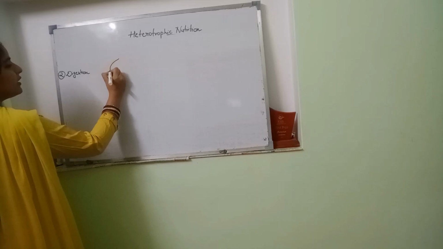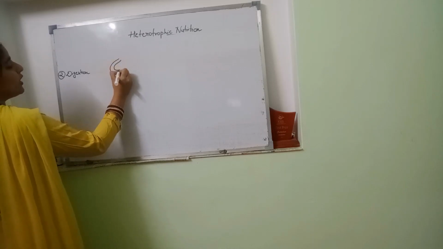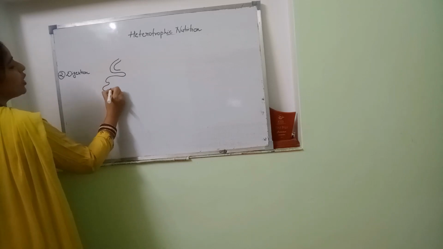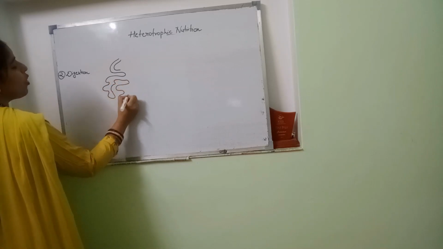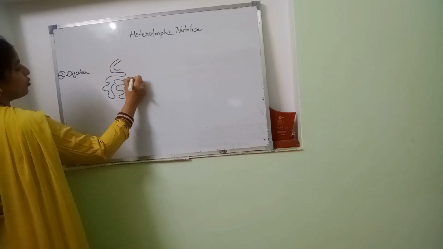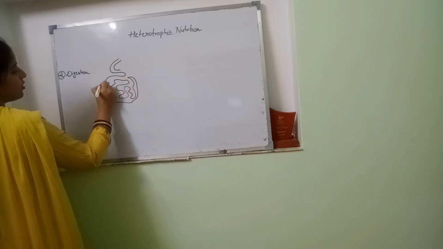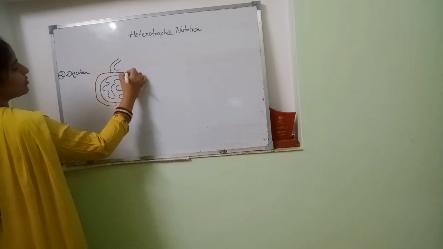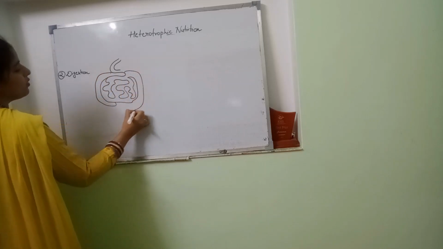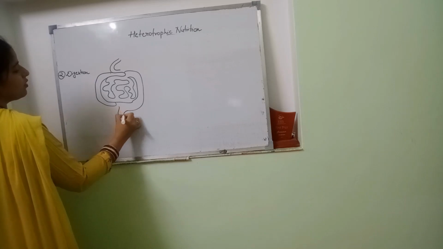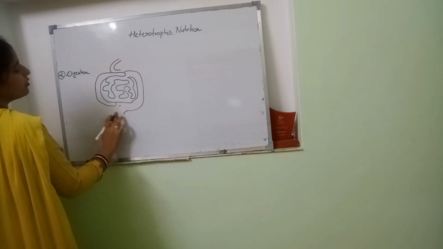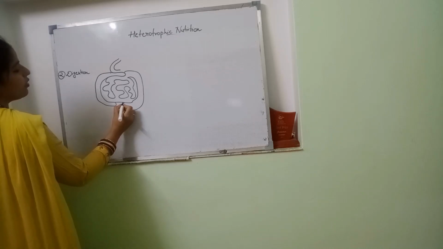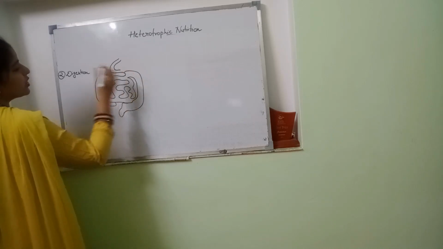So मेन से start करते हैं कि ये जो small intestine का first part था duodenum. Along with that we know that it is a very coiled, very long but narrow structure, and that is connected to the large intestine which is having two ends. I'm not making that, I'm making just a rough diagram.